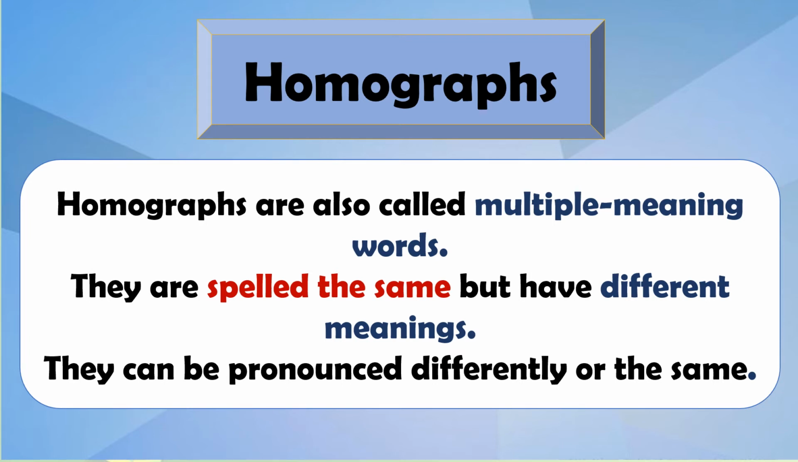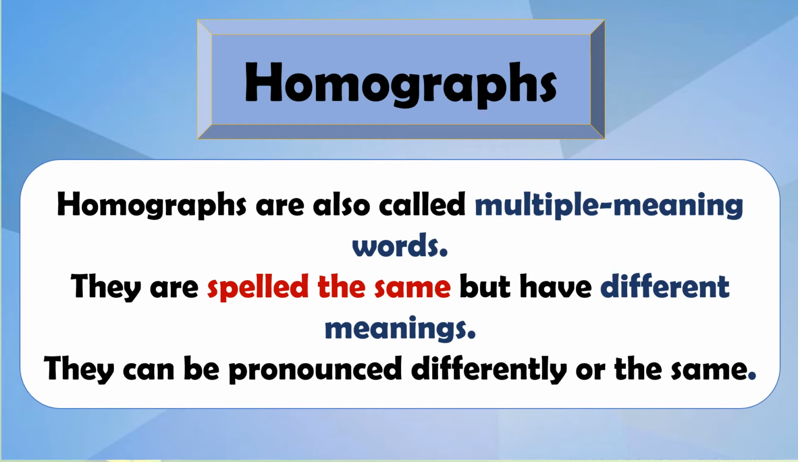Homographs are also called multiple meaning words. They have multiple meanings and they are spelled the same. Just now we have seen D-O-V, dove, and D-O-V, dove. Spelling is the same but they have different meanings. Wave, W-A-V-E, wave, and W-A-V-E, wave. Spelling is the same, but the first wave is waving to someone, hi, hello, and the second wave was the wave of the sea.